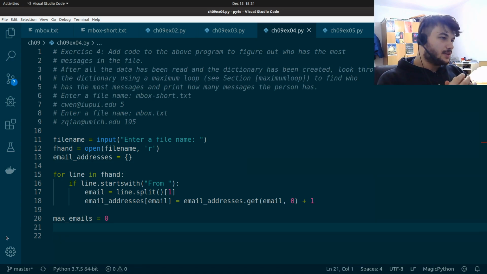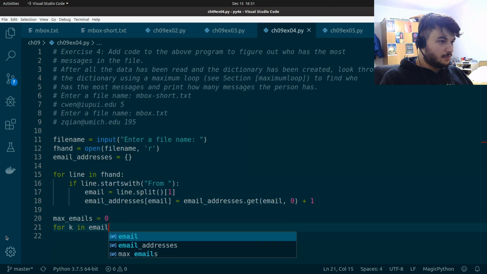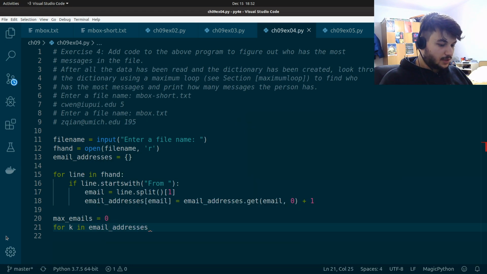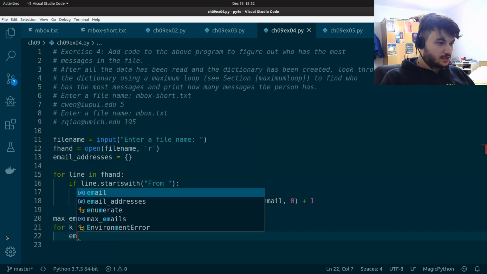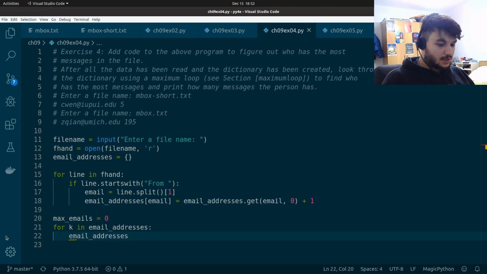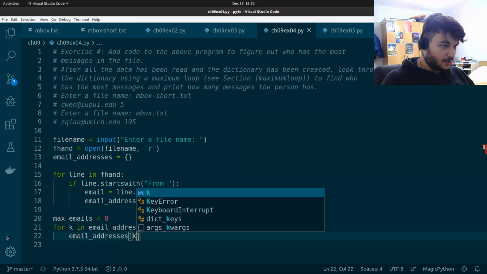So to iterate the dictionary, we just iterate through the keys, for k in email addresses. Now we check if the number we declared, max emails, is smaller than the value for this key. How do we access the value for this key? Just using the dictionary and the key.